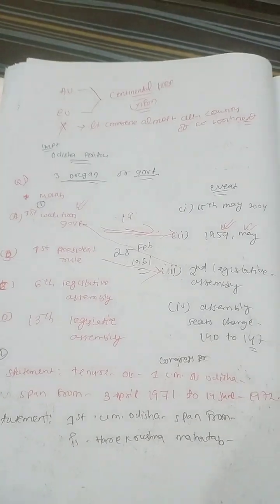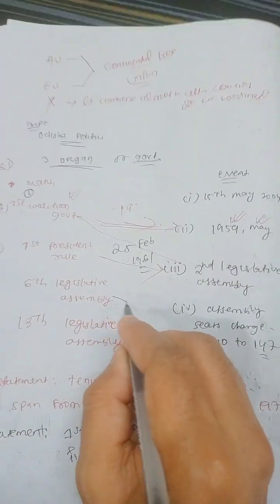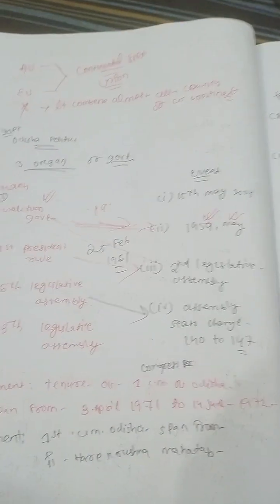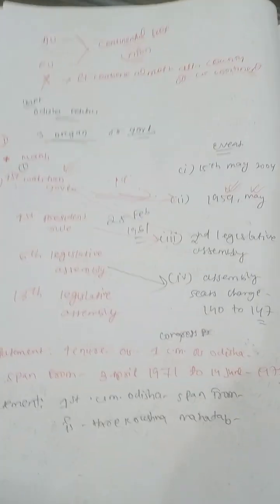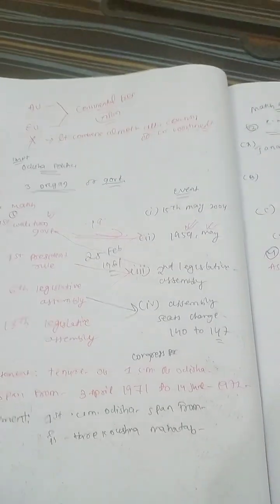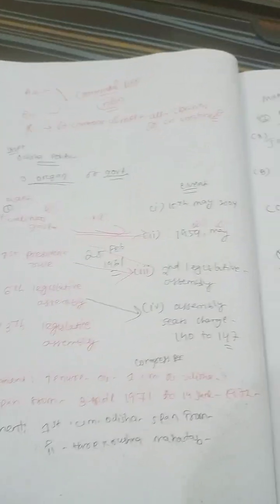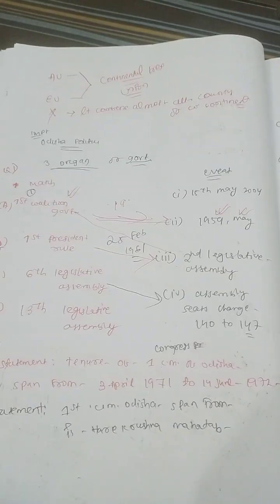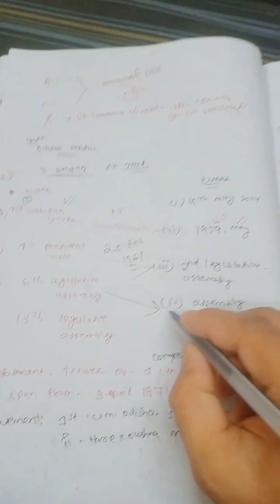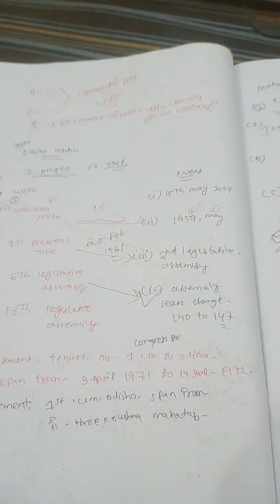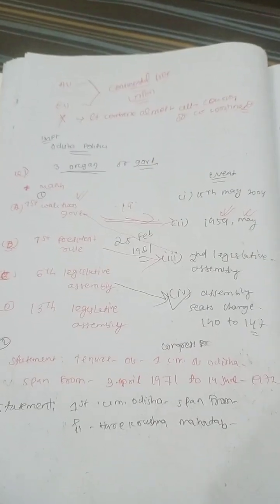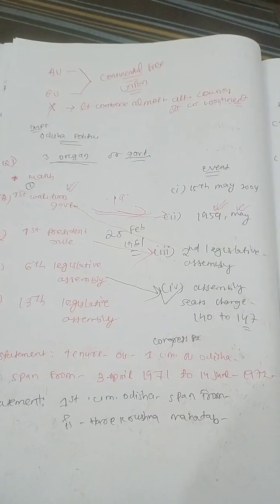Then the sixth legislative assembly, in which the seats changed from 140 to 147, during the time of chief minister Nandini Satpathy, which you generally understand.